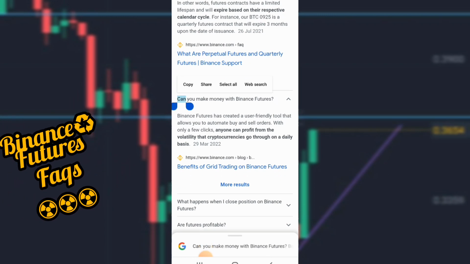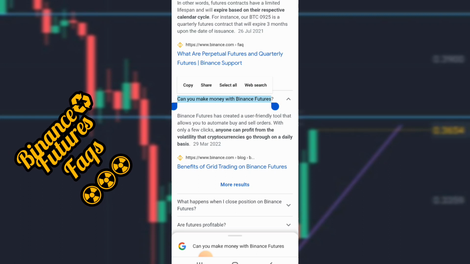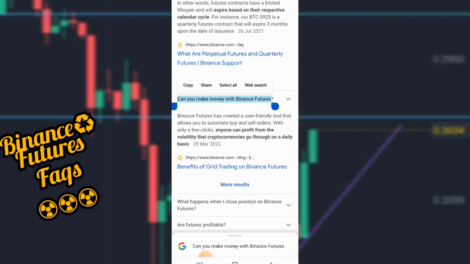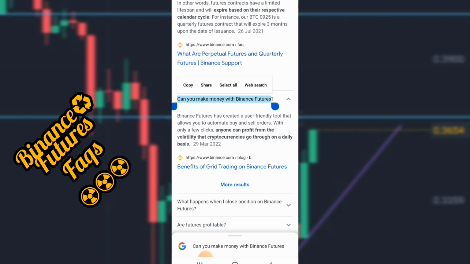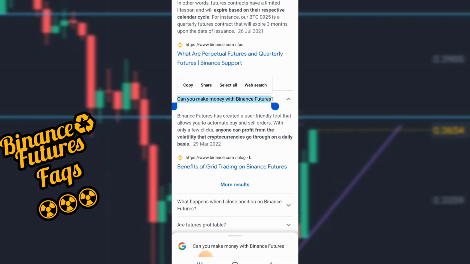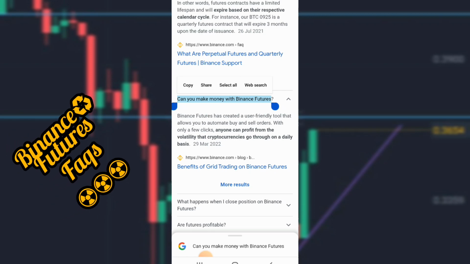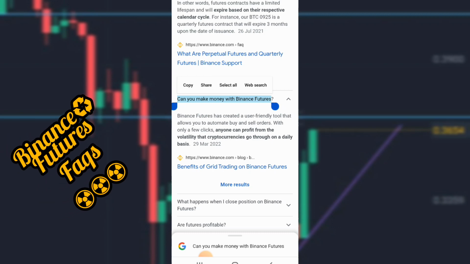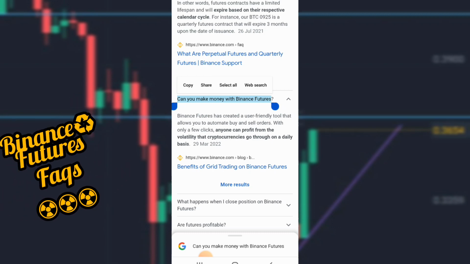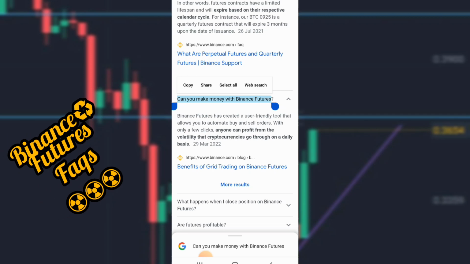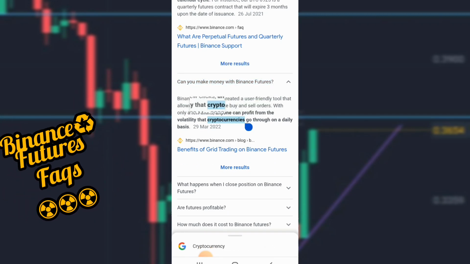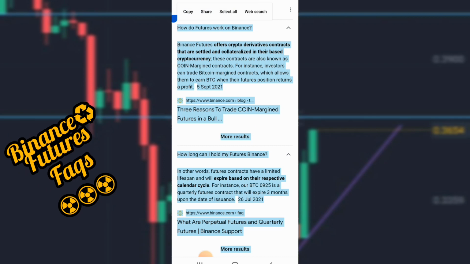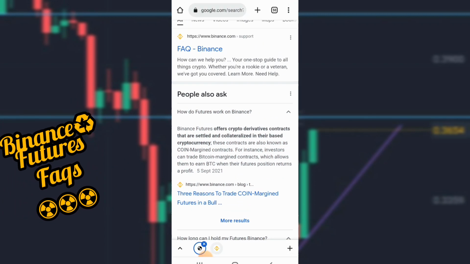Now, looking at whether you can make money with futures trading or with Binance futures. On Binance, you can trade and make lots of money. In the crypto space, one of the most profitable ways of making fast money is by using futures trading. Most traders prefer futures trading because it gives them the opportunity to amplify their profits. Let's say you're a spot trader holding a particular asset like BTC. You bought BTC when it was about $1, and now BTC is about $20,000. You will make about 20,000x.